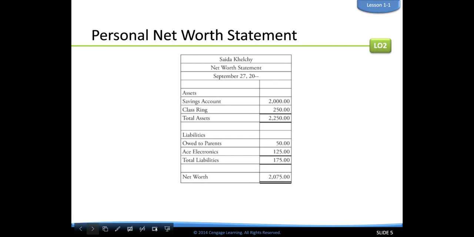And then we're going to draw another line underneath that. So following our equation, total assets, which is $2,250, minus our total liabilities, which was $175, gives us our net worth of $2,075.